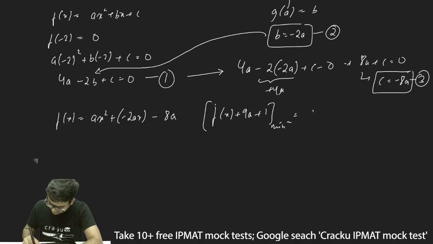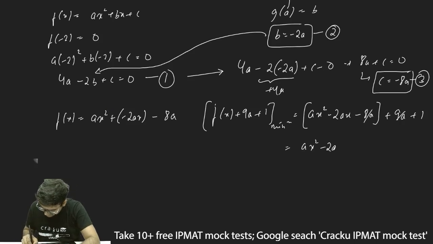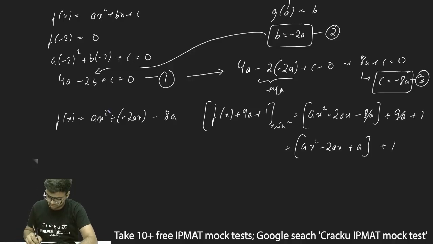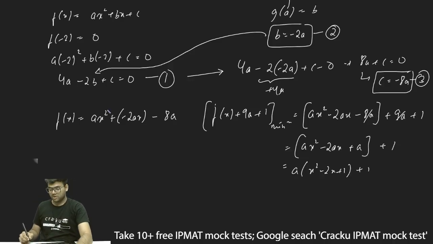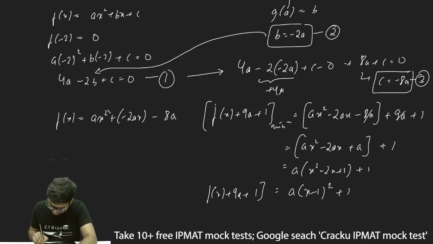So what is f(x)? f(x) is ax square minus 2ax minus 8a plus 9a plus 1. Now minus 8a plus 9a, this will be a. So I can write this as ax square minus 2ax plus a plus 1. Now in this I'll take a common, so this will become a into x square minus 2x plus 1, plus 1. Now x square minus 2x plus 1 is nothing but x minus 1 whole square, so this can be written as a into x minus 1 whole square plus 1. So f(x) plus 9a plus 1 can be simplified to a into x minus 1 whole square plus 1.